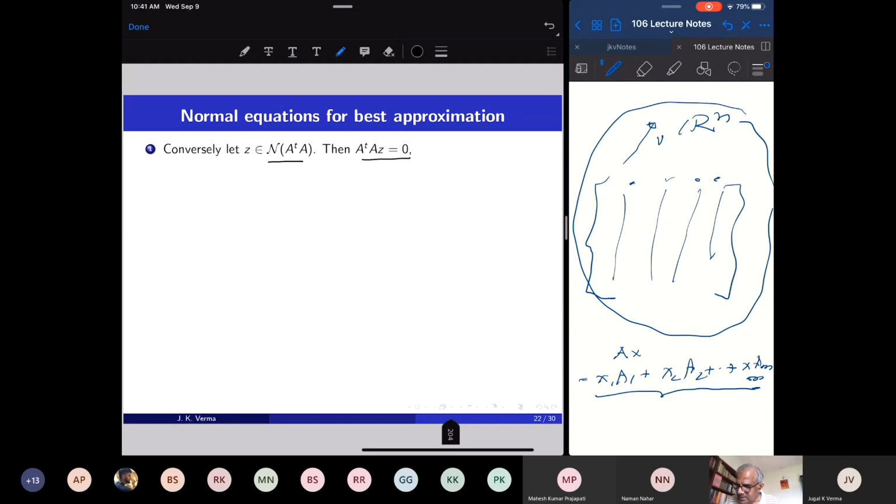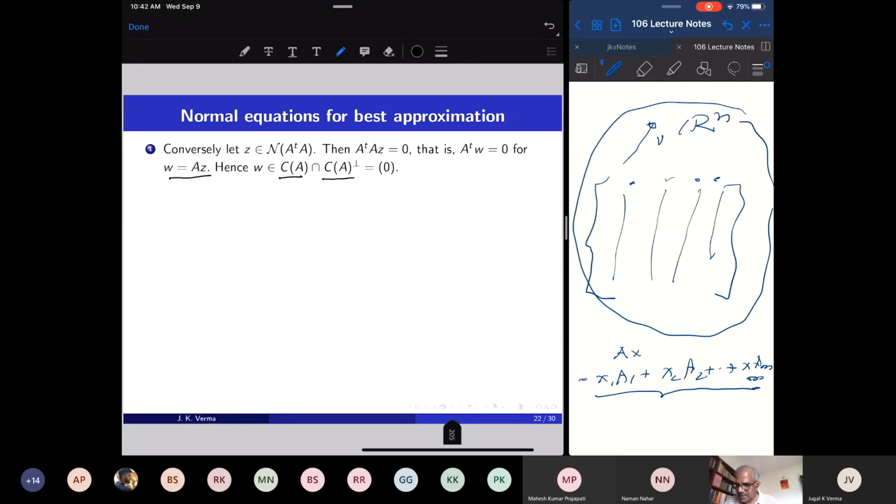So look at this vector AZ. AZ is in the column space of A, and A transpose AZ is 0 means AZ is perpendicular to every row vector of A transpose, but the row vectors of A transpose are the column vectors of A. So it is perpendicular to all the columns of A, and therefore it is in the perpendicular subspace of the column space.